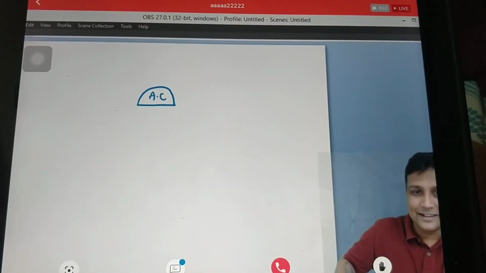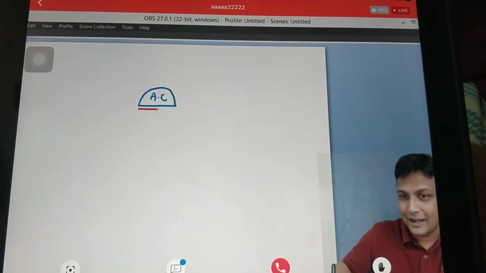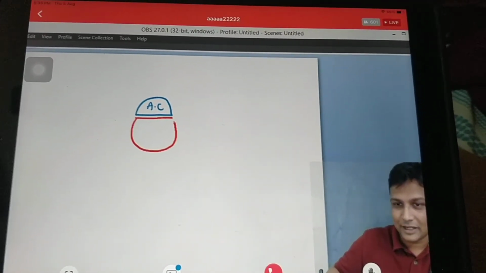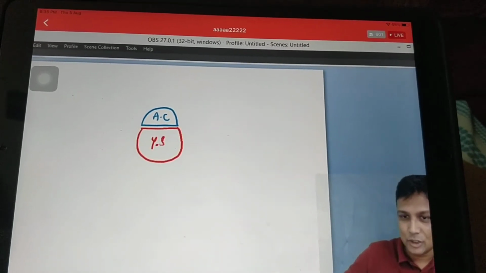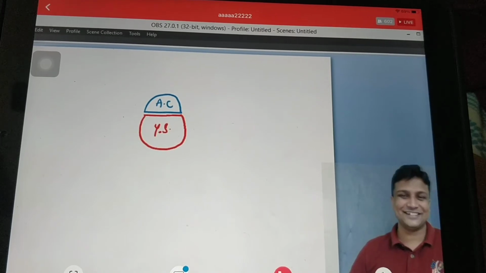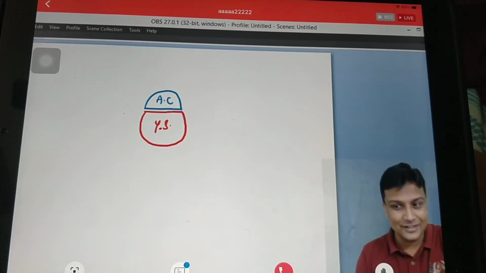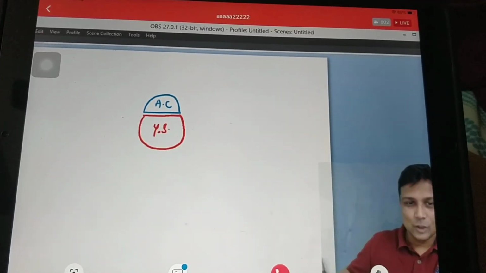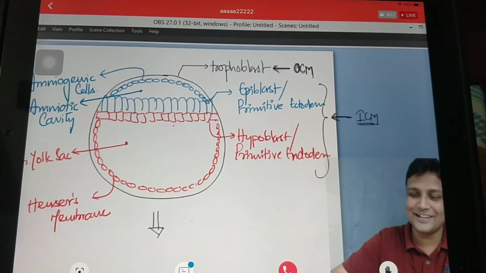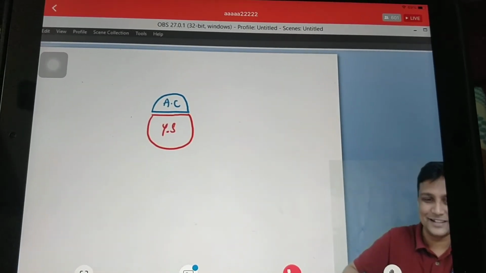Then what is this red colored layer of cells below? Hypoblast. And that will multiply to form Heuser's membrane. And what is this cavity? Yolk sac cavity. Are you understanding my diagram? So in this big diagram, those cells and all, we are trying to make it simple here. Follow my diagrams.